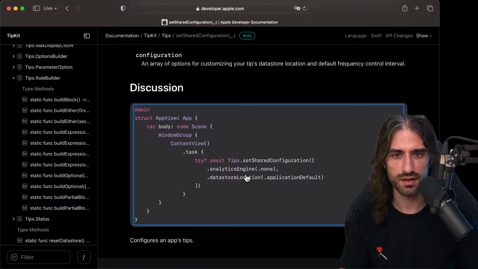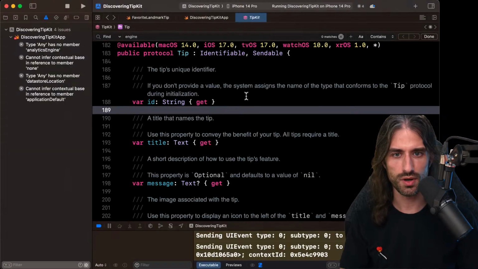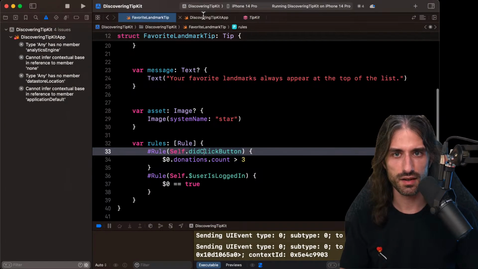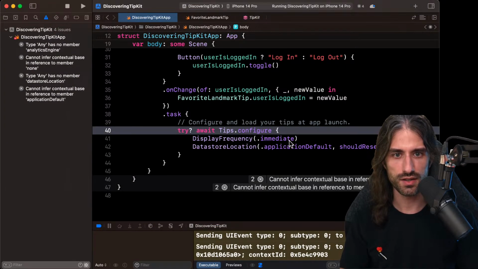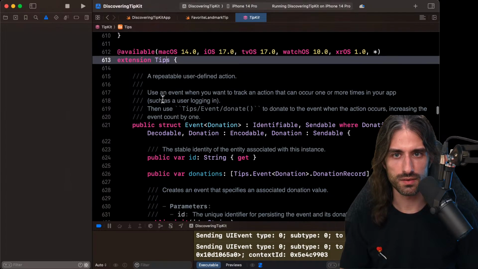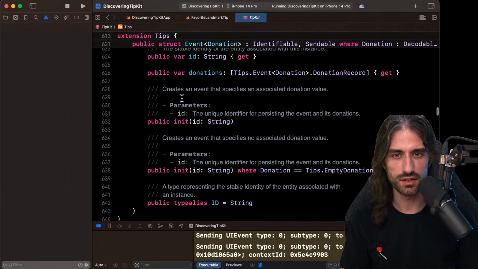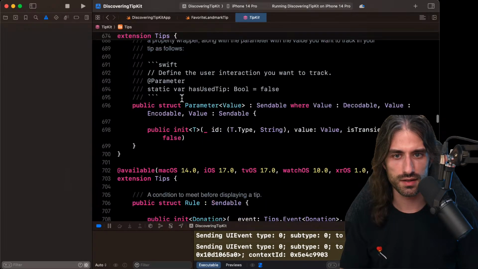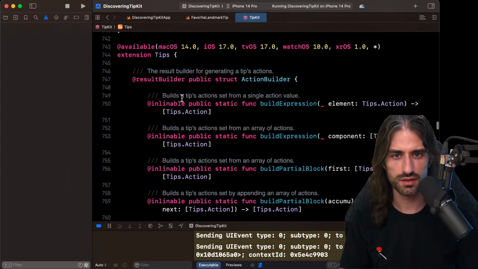I'm going to try to see what's inside Tips. So if I go here and command click, okay, it's just a namespace, an empty enum. So we have a bunch of declarations.